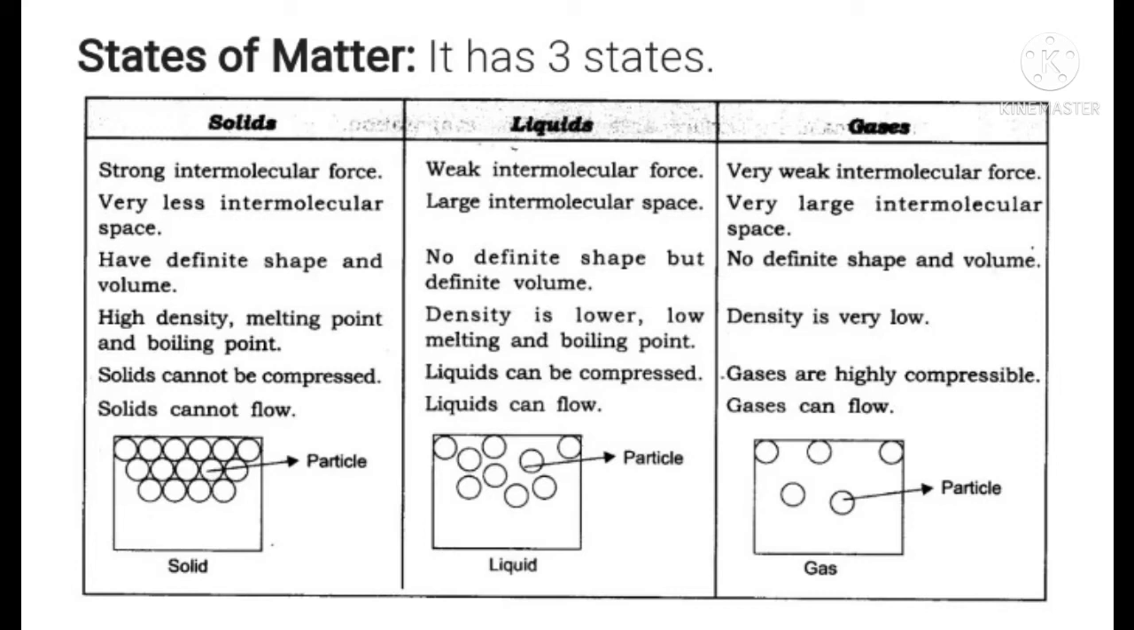The density is also very low. Gases are highly compressible, gases can flow. We can compress them, and we can make something new from them. So I think all three are clear to you. Matter is any substance that has mass and occupies space. There are three states of matter, that is solids, liquids and gases, and you have seen all three. I hope till here it is clear to you. Now let us move ahead with the new topic.